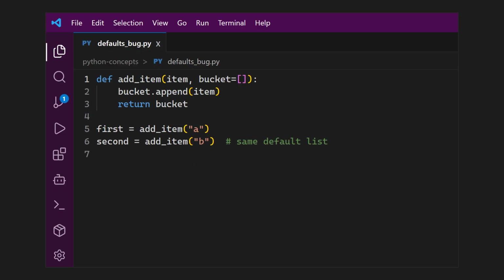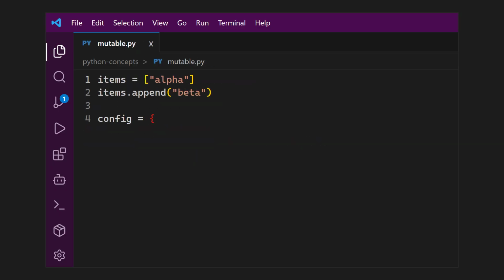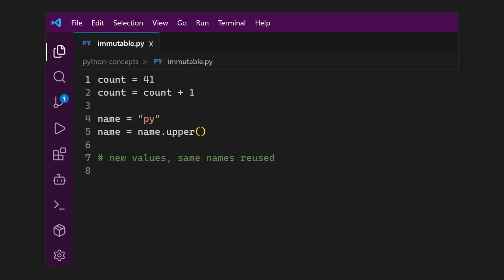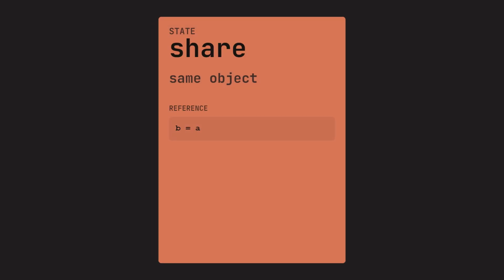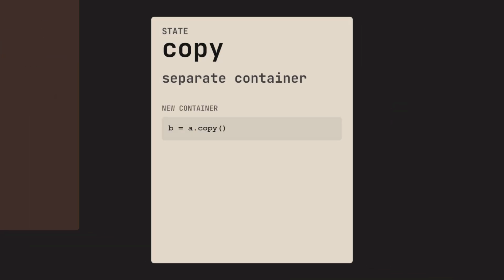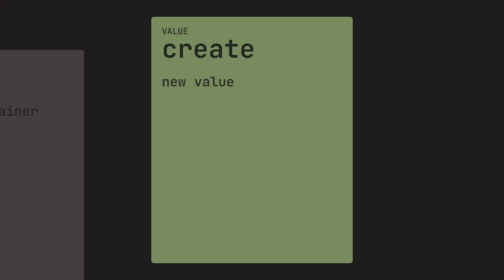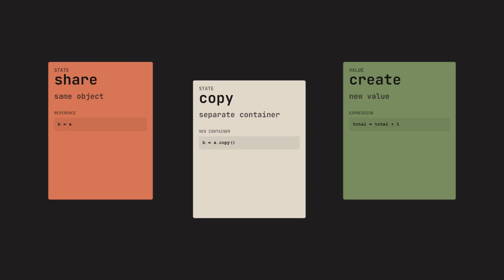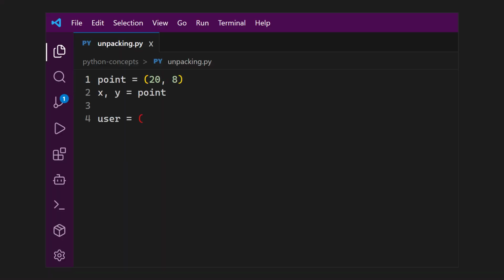The second concept is mutability. Lists and dictionaries can change in place. Integers, strings, and tuples do not change in place. The practical question is simple. Should this operation share state, copy state, or create a new value? Make that choice explicit. The third concept is unpacking.